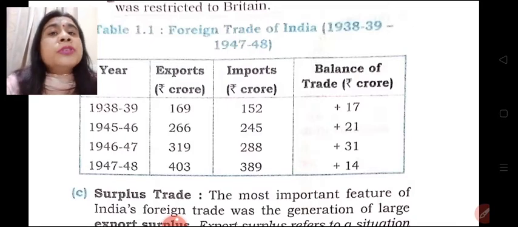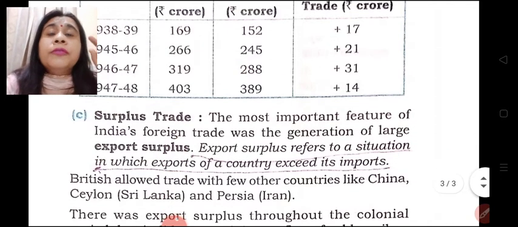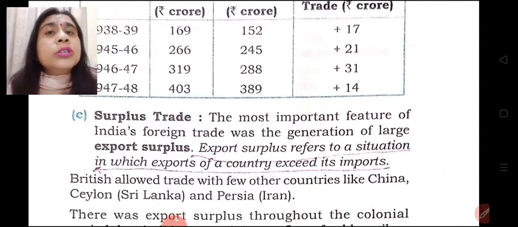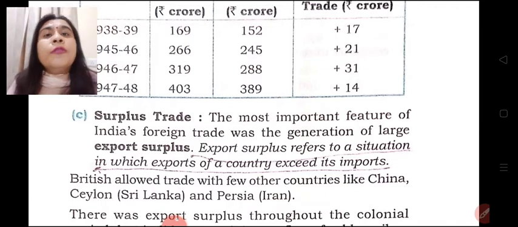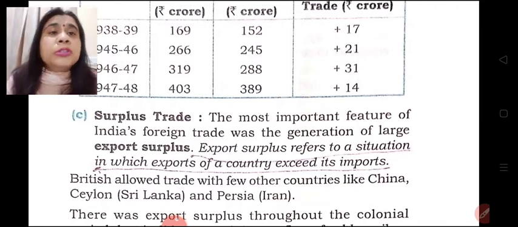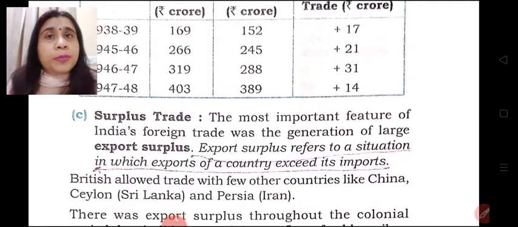Now the profits which we are earning, this profit which incurred due to surplus trade, was not used for the purpose of development of infrastructure of our own country. That was used for the purpose of administration of the Britishers as well as for war purposes.